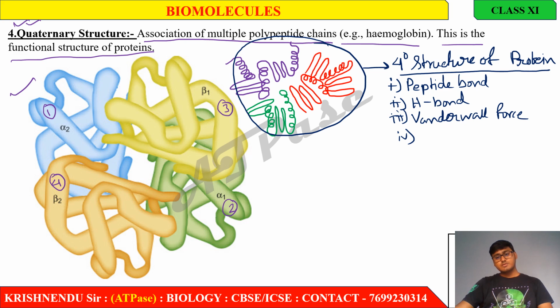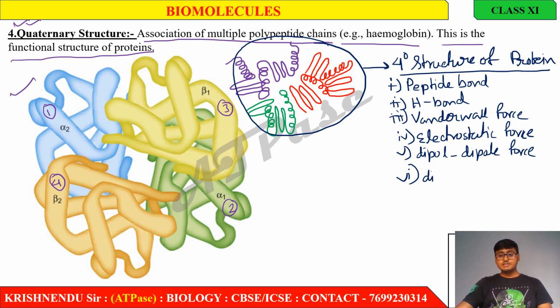Fourth, electrostatic force. Fifth, dipole-dipole force. And sixth, this is the most important, disulfide bond.